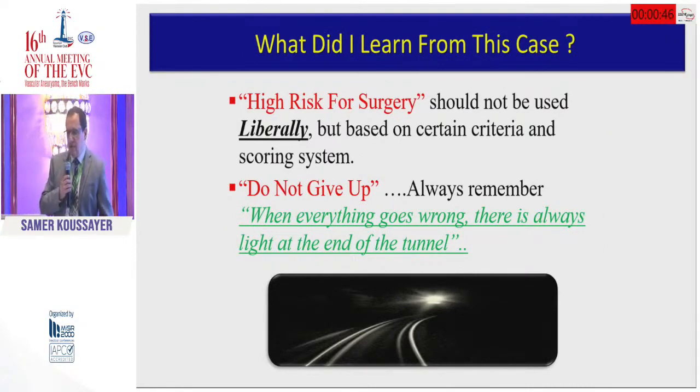My message is that high risk for surgery should not be used liberally. Like this patient, he went through 5 surgeries, and he did fine. If he had never been labeled as high risk for surgery, I would have done an open thoracoabdominal aneurysm repair on him from the beginning. So we have to be very careful when somebody says high risk for surgery. I think we need to depend on more objective measures to say whether a patient is high risk or not. Just to talk liberally that a patient is high risk for surgery, I think, is not correct.